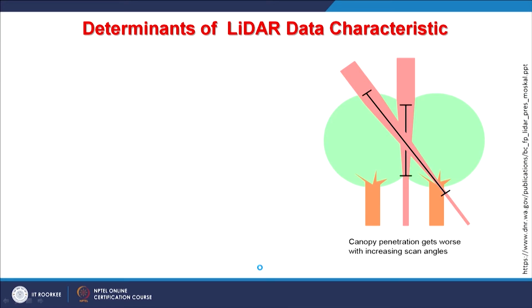Now, the determinants of LiDAR data characteristics basically. Here, not only does it record the top of the canopy, but it also records in between, and then of course the ground surface is also there. That's the biggest advantage with this kind of remote sensing technique, where the canopy height can also be determined, although the penetration may sometimes become difficult in dense forest conditions, but otherwise it is possible.